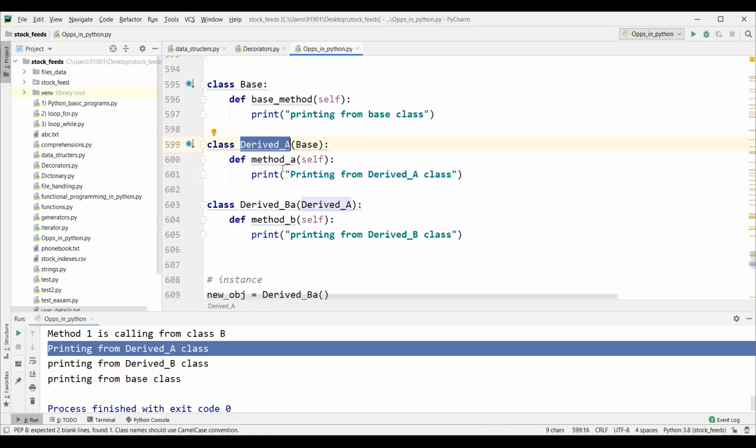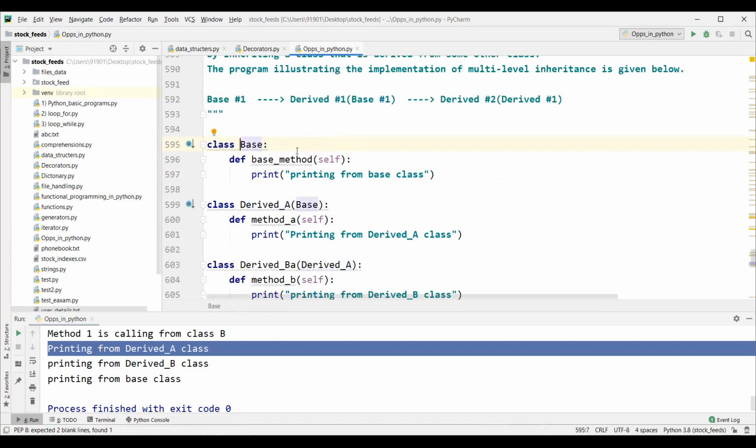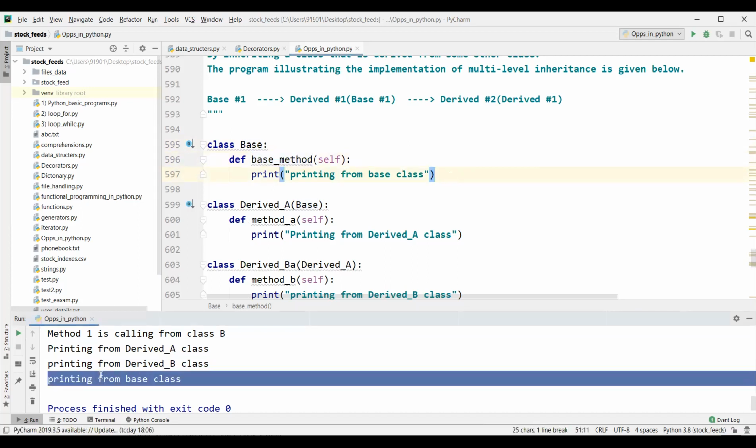Do you have any method with the name base method here? No, right? If it is not there, this is also a derived class, inherited from some other class. So it will look into this base class. Here we have it, so this print statement is executed now.